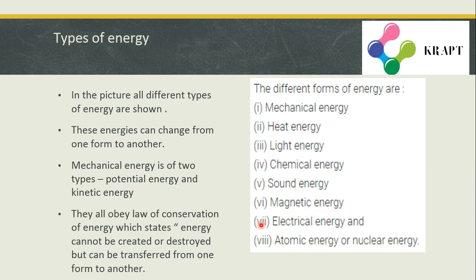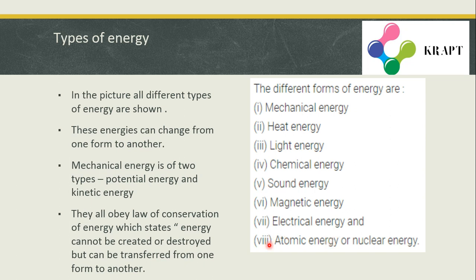Now let us see what is electrical energy. Electrical energy is the energy due to movement of charged electrons. As you know, there are electrons in an atom, and their movement leads to electricity. And due to electricity only, light, fan and other appliances work.